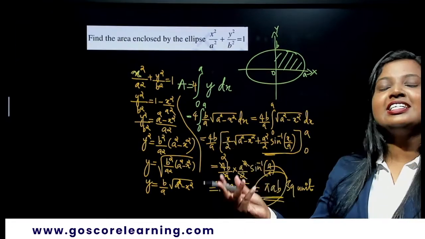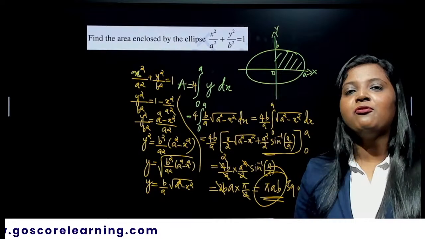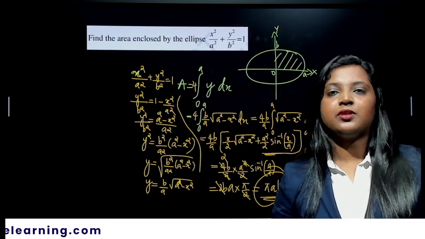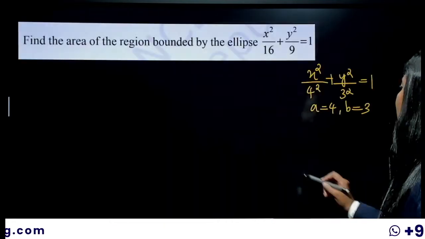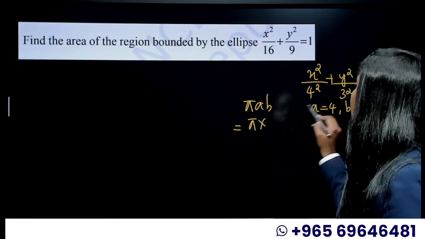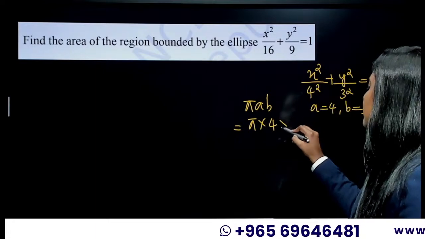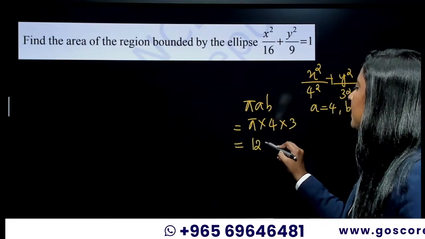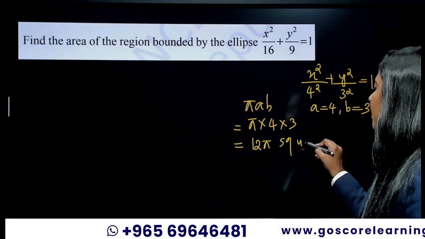How do you know that it's 12 pi? Because we got the answer before, right? In the standard form, we got the answer like pi AB. It was pi into A into B. So here it is going to be pi into, what is A? 4. What is B? It is 3. So the answer will be 12 pi square units.